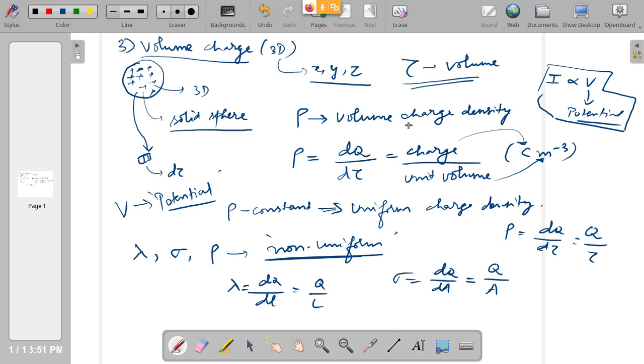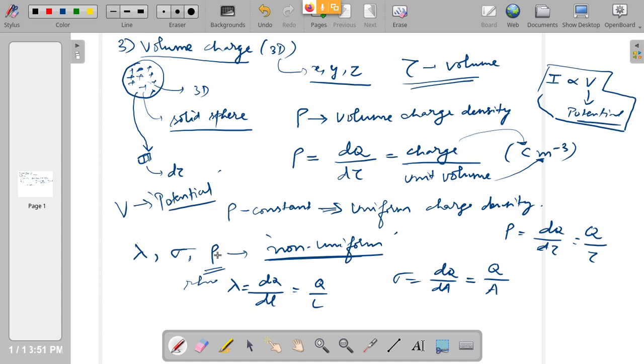So if you divide the total charge by the total volume, you get rho. You must have used this earlier in first year for density and all, right? Here it is volume charge density. Similarly, sigma is surface charge density. Lambda is line charge density or linear charge density. These are the three continuous charge distributions.